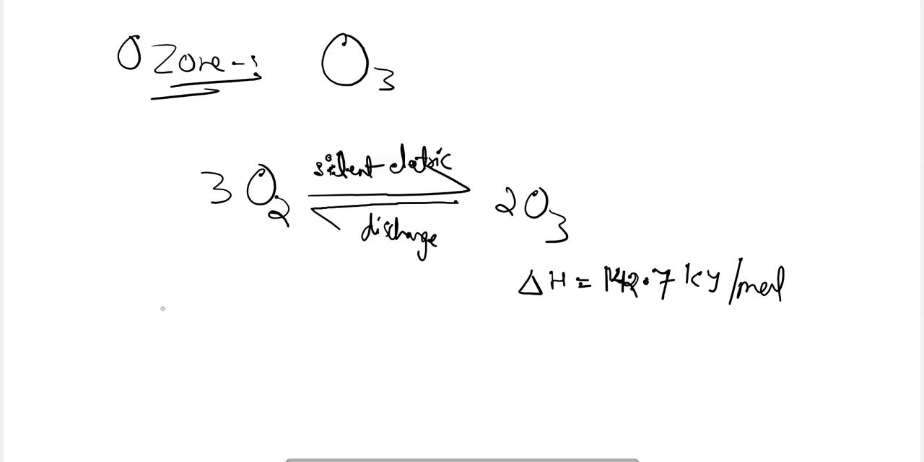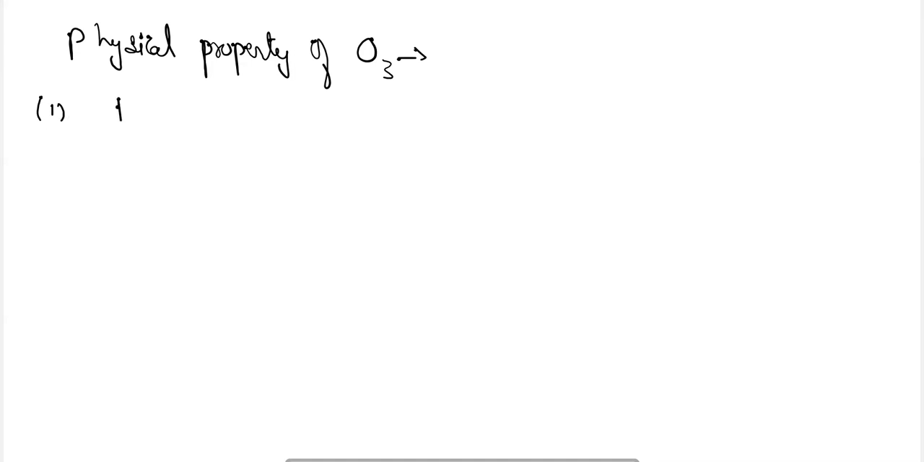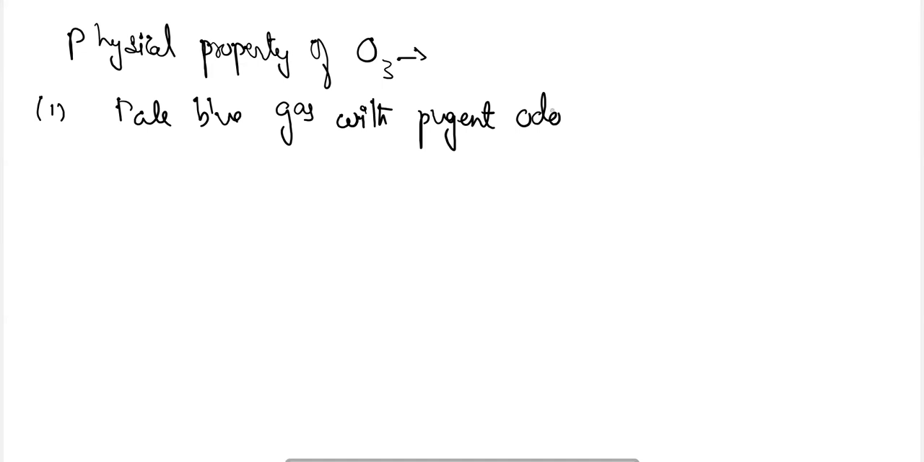What are the physical properties of ozone? It is a pale blue gas with a pungent odor. While we have seen that dioxygen is an odorless and tasteless gas, ozone is a pale blue colored gas with a pungent smell.